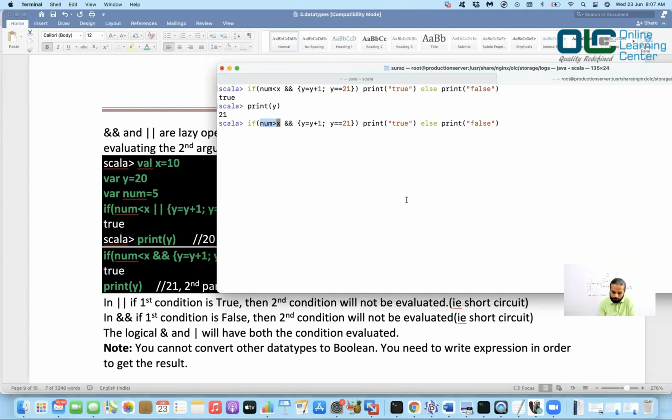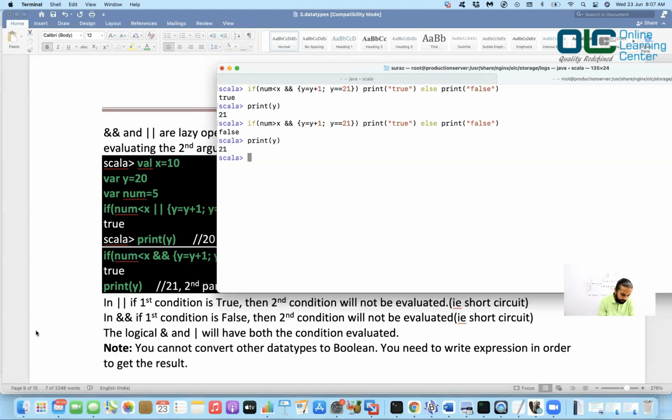So if the first condition is false, then will it go to the second condition here, guys? Yes or no? Will it go and evaluate the second condition? It should not, right? Because I got the result false, and anything in the world, false and false, false and true, would still give me false, right? So it will not go to the second condition. It will just say, okay, I got this false, so I should go and print false. So the output should be false. But if you go back to your y, it would still have the same old value, that is 21, because that was incremented in the last run. So print y should still give you 21.